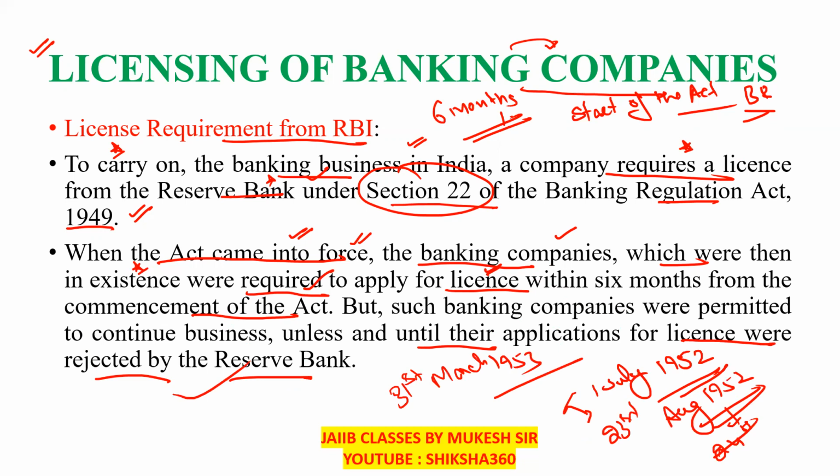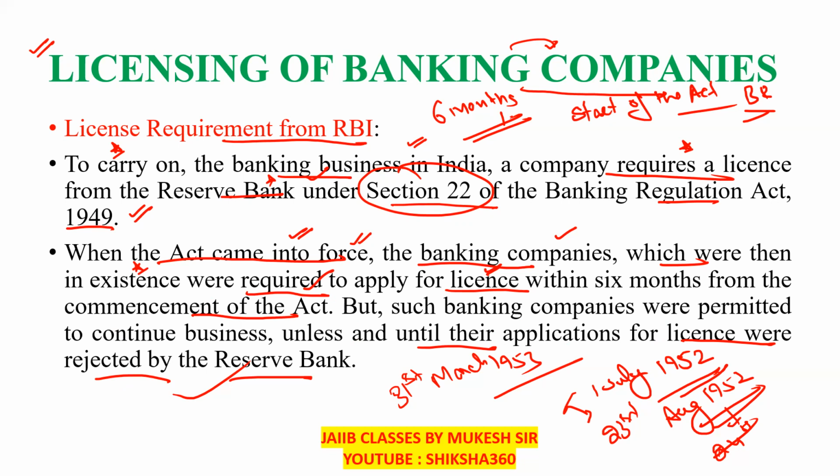They will not stop performing their services till the license is rejected by the Reserve Bank.